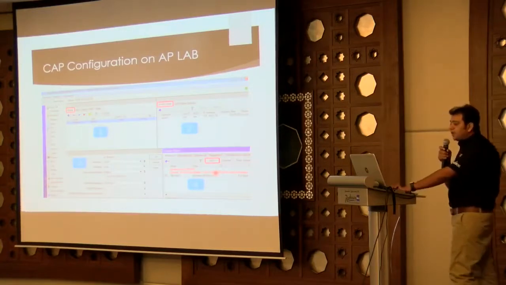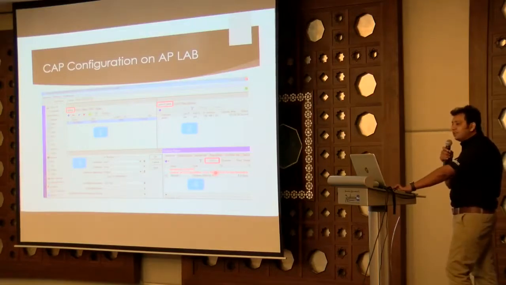So the CAPsMAN and the CAP AP setup is very simple. Maybe it seems a little difficult to you right now, but once you go back to your home or office, you will try it the same way as this. It is very simple and very easy.